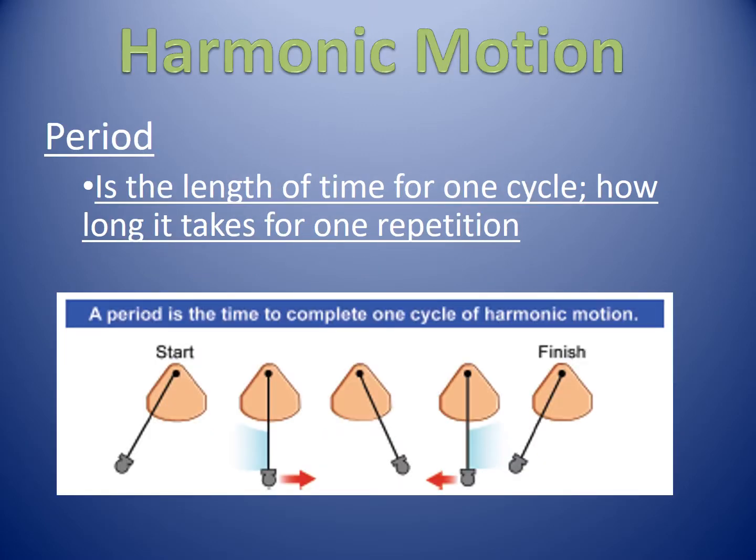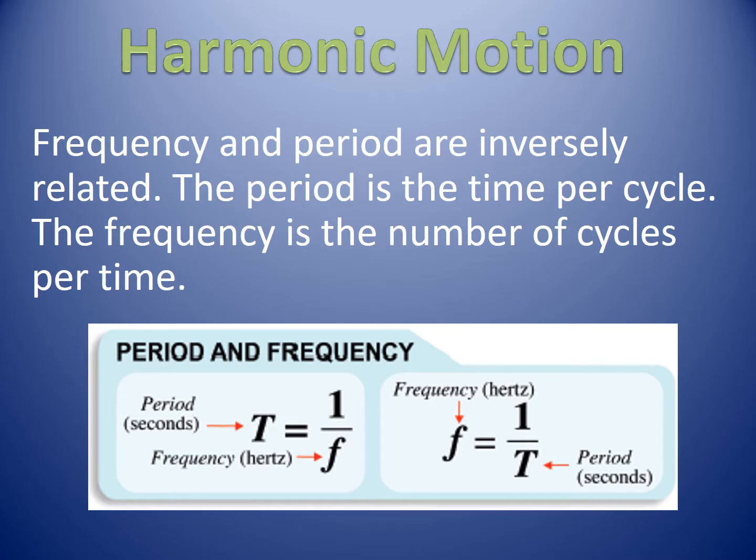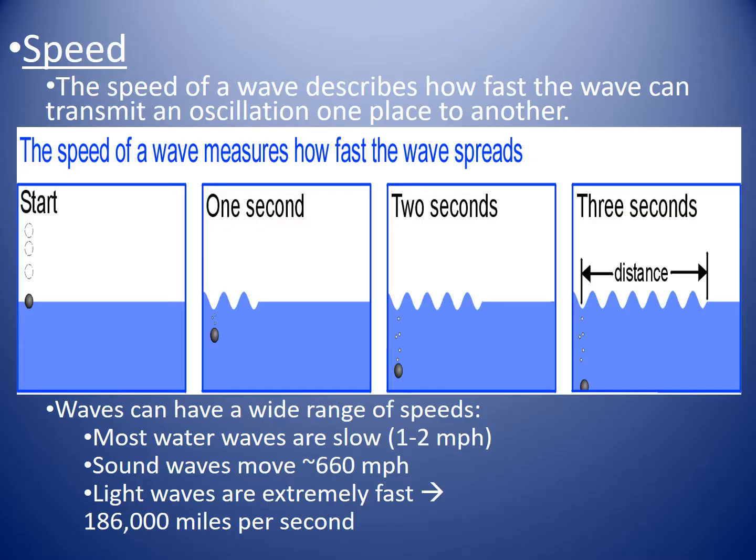A period is the length of time for one cycle. For example, this movement from the left to the right and back to the left is one cycle. So that's one period. Frequency and period are inversely related. Period is represented by a capital T, in seconds, and equals 1 over the frequency. And if we were trying to figure out frequency, it's just 1 over period.